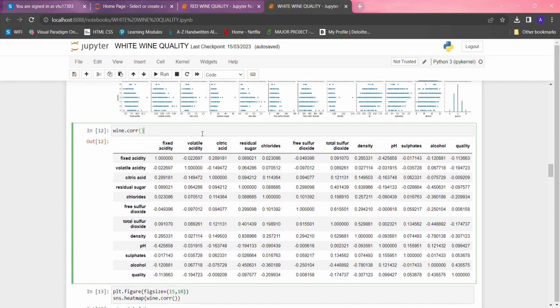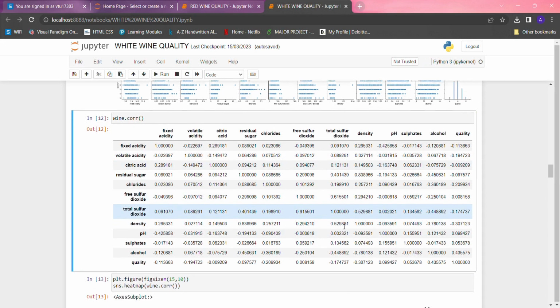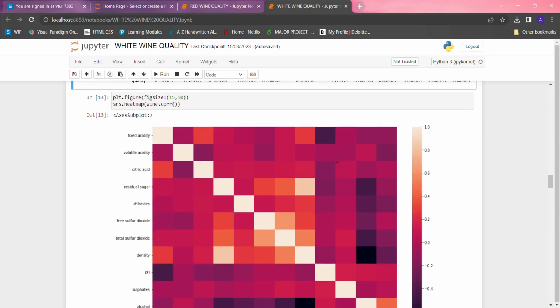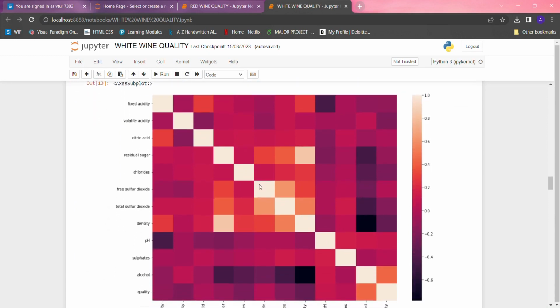And here we are finding the correlation of the data, and after finding it we can see that total sulfur dioxide is having the highest correlation. And if we don't understand how to find the highest correlation from this table, we can simply plot the heat map so that we can easily understand the correlation of the data.